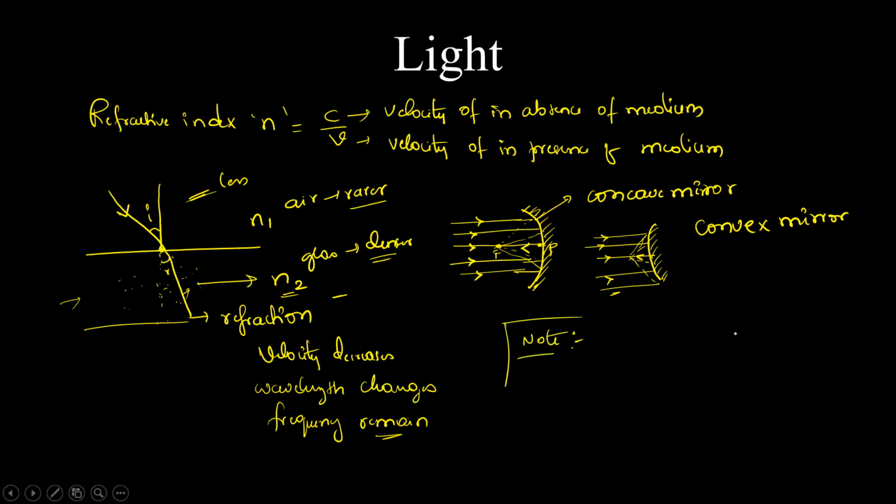One note we can make here is that light has a dual nature, which means it sometimes behaves as a particle and sometimes as a wave. This is based on the experiment we are going to do. This is just out of the book. You just have to have an idea and be curious about in which case it behaves as a particle and in which case as a wave.